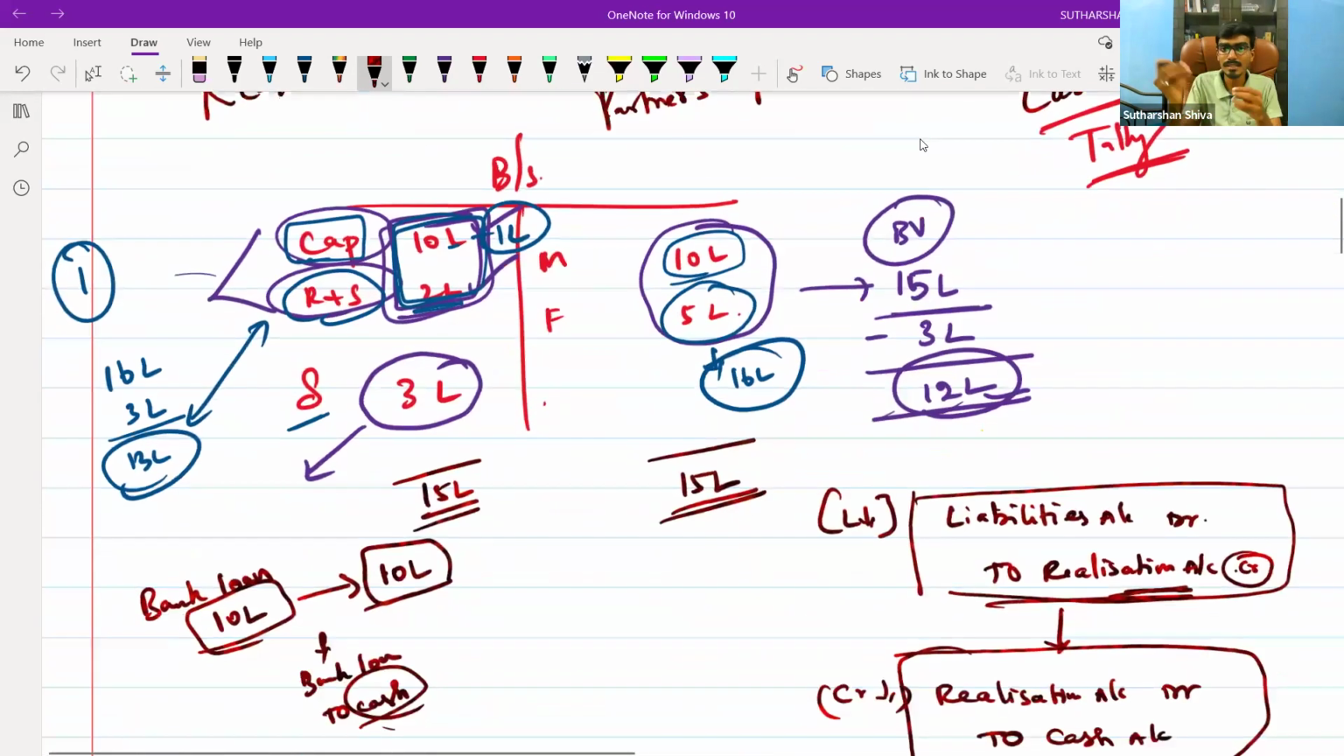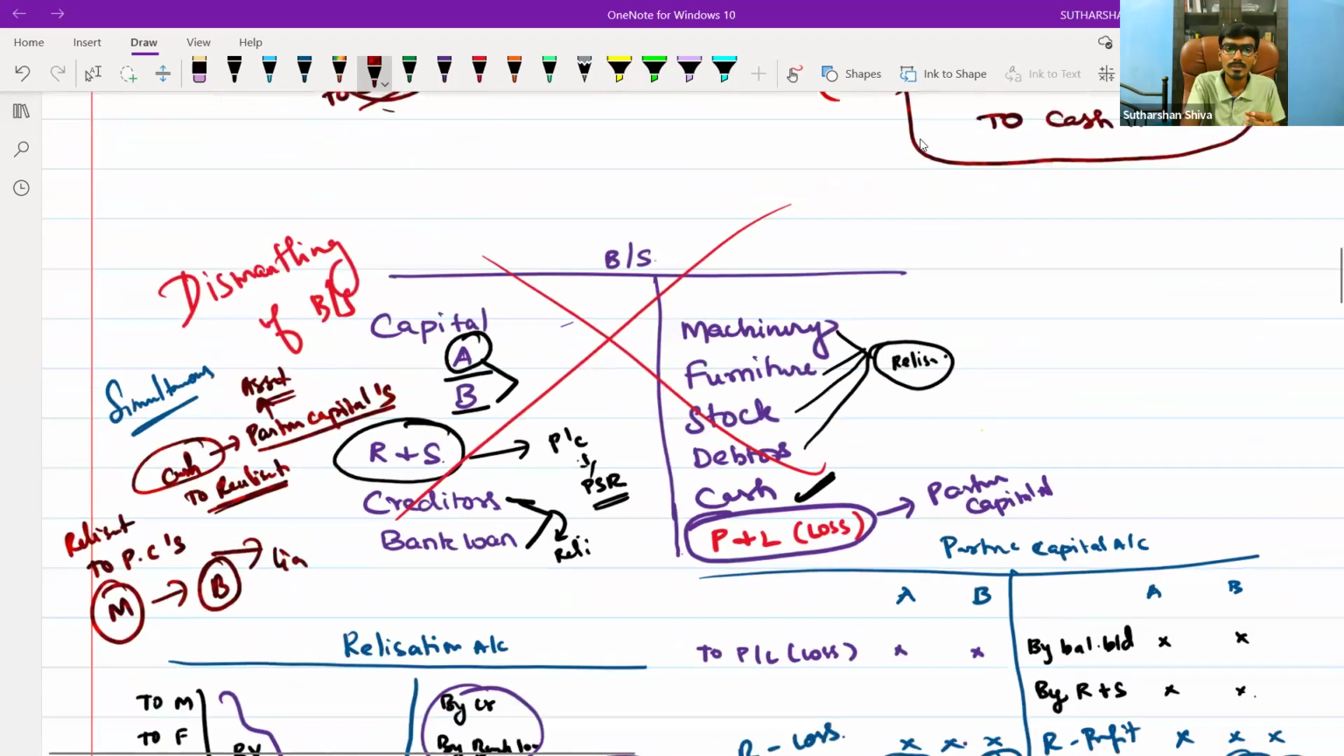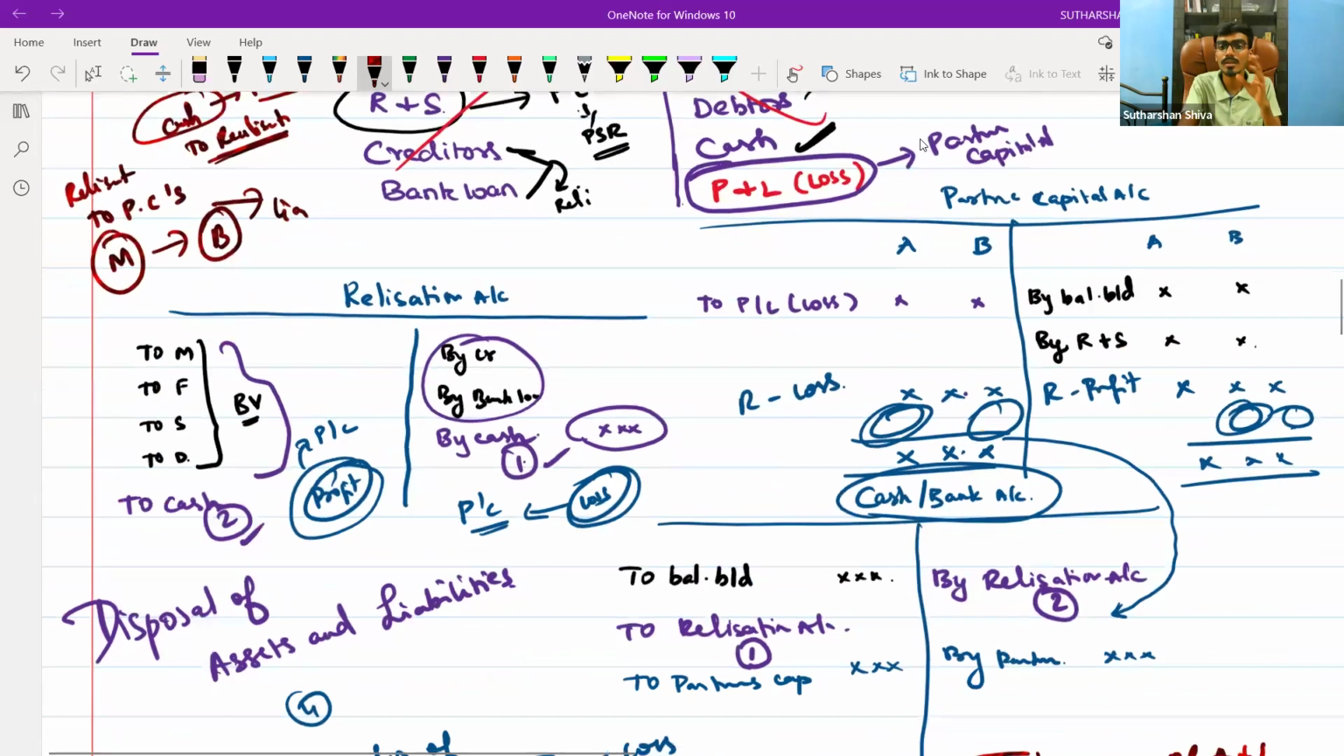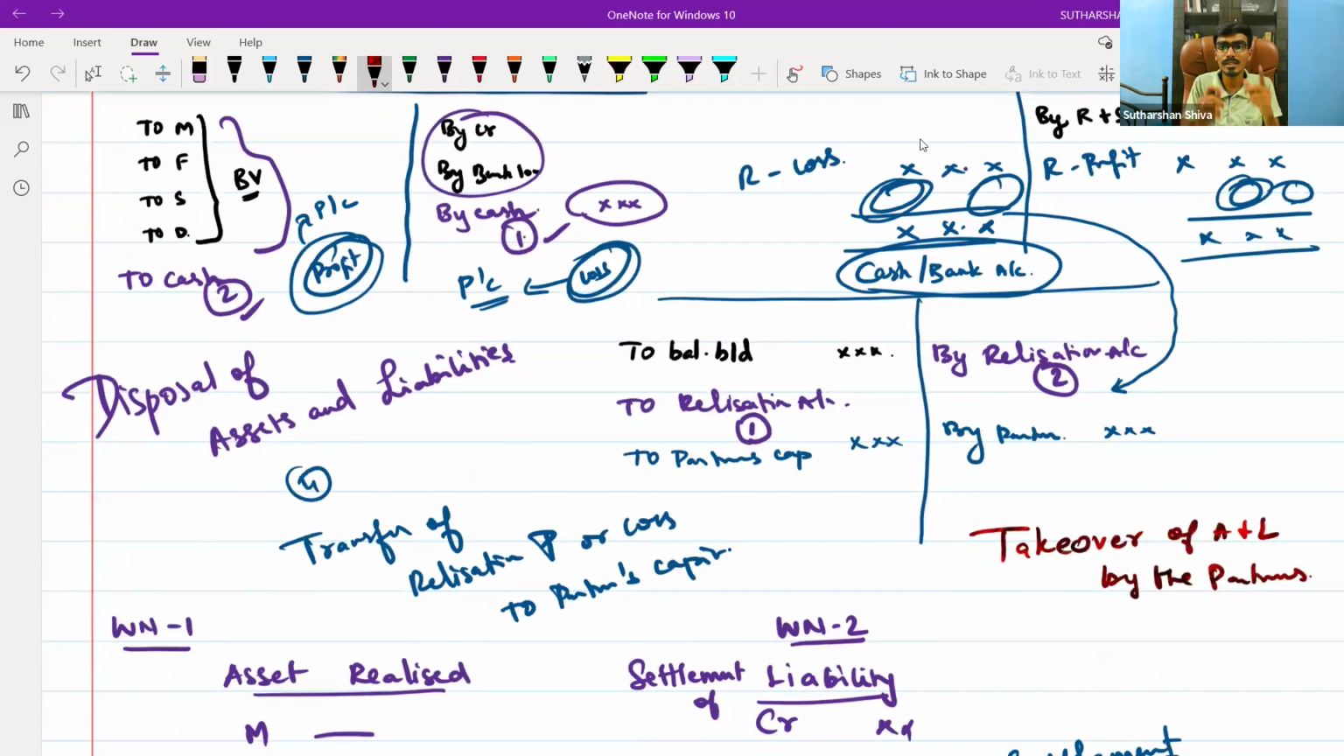Now, the same in case of liabilities also: liabilities to realization and realization to cash. The concept of transferring the items to the other respective accounts from the balance sheet is known as dismantling of the balance sheet. Then, from the realization account, you need to dispose of the assets and pay your liabilities. The concept is known as disposing of assets and liabilities.